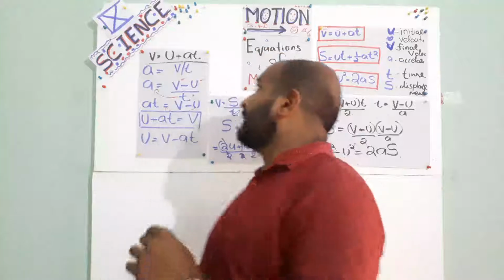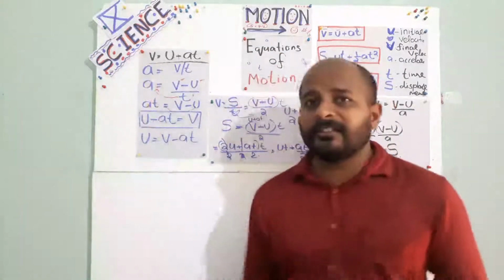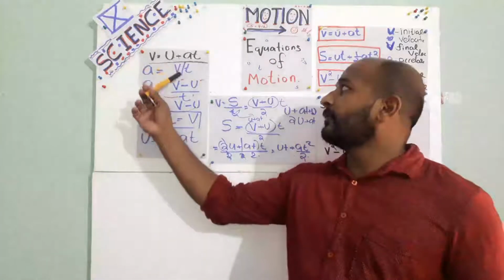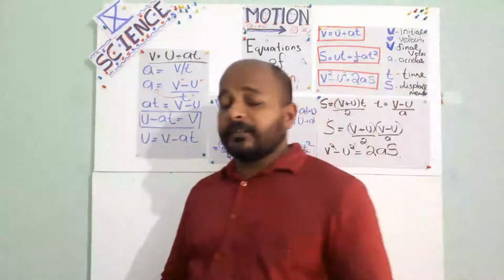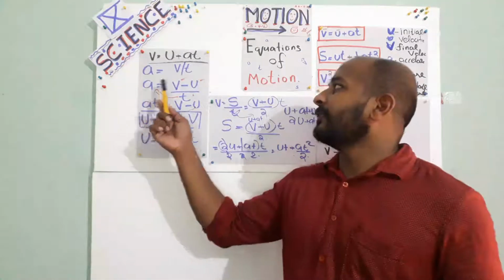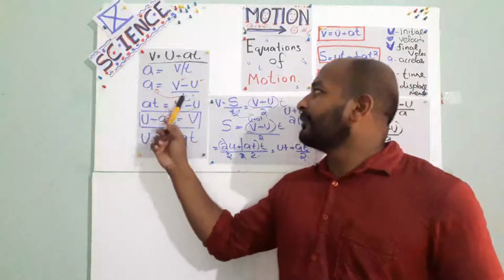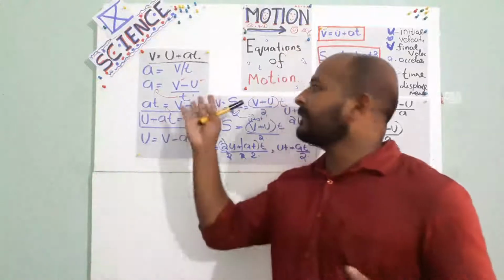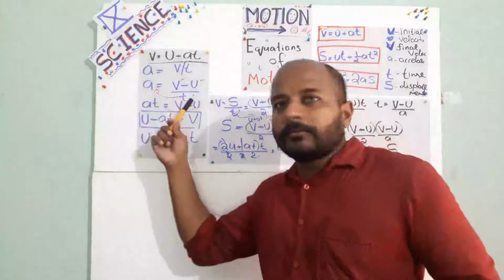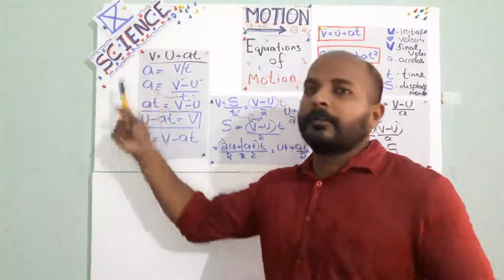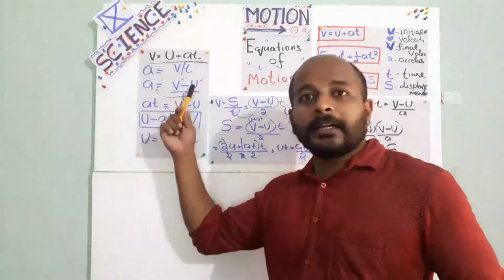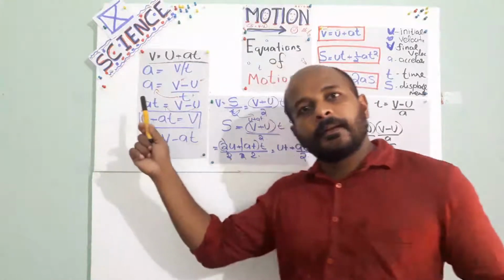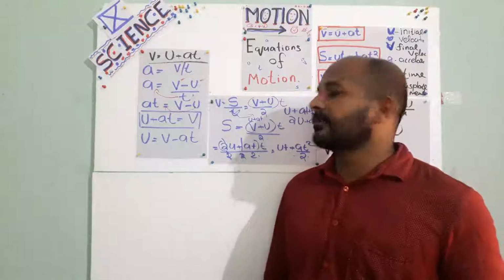The first one, to get it, what did we do? A simple equation: acceleration is the rate of change of velocity, that means change in velocity by time. Here we need to find the change in velocity, which is final velocity minus initial velocity. That means a is equal to (v minus u) by t. We can substitute this, t goes here. That's a rule in mathematics. It's not magic, it's just a rule. What is down will go up when we change the place, and if something is on the upside and goes there, the sign is changed. Understood?